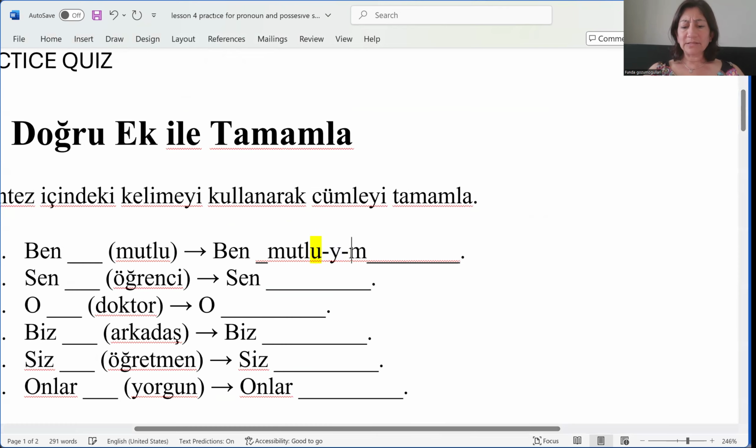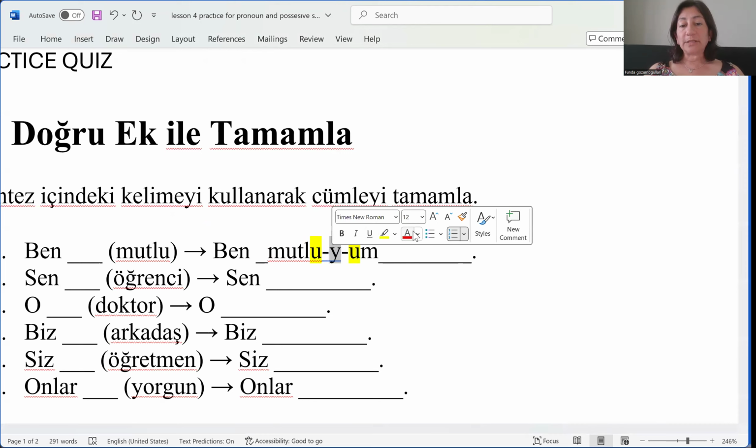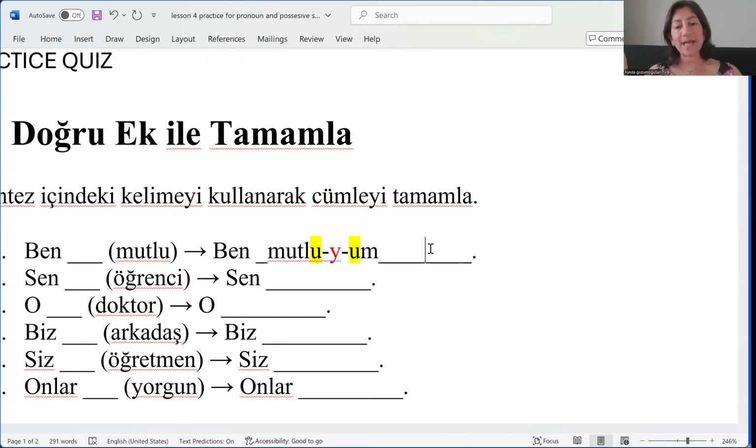So can I write um here? No, because it ends with a rounded u. What is this? Back vowel. So the same vowel needs to follow it, but two vowels can only be connected with a connector, which is Y. Remember, if it were a possessive suffix, then it would be S connector. But apart from S, 90% we use Y connector in Turkish.